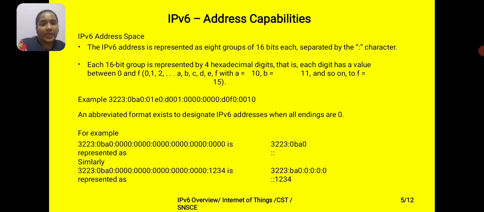An example is shown here: 3223 colon 0BA0 colon 0000 colon 0000 colon is represented in this form.